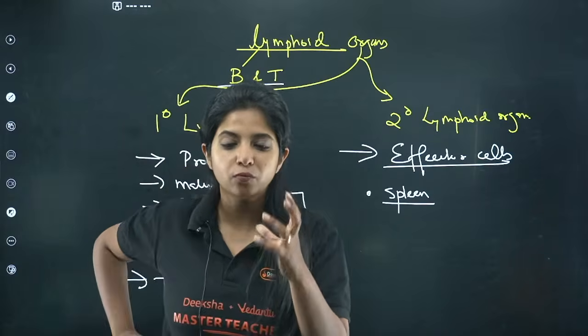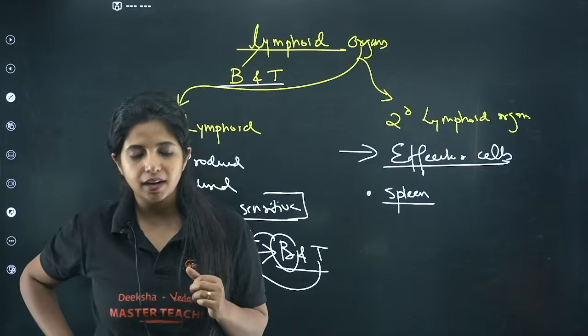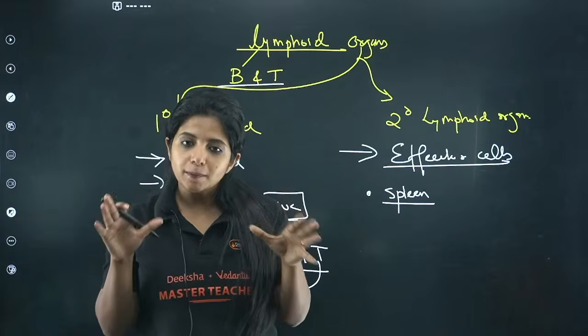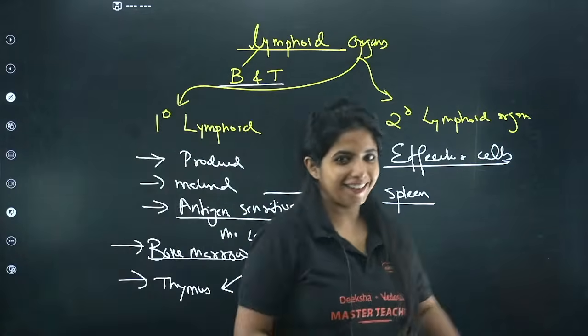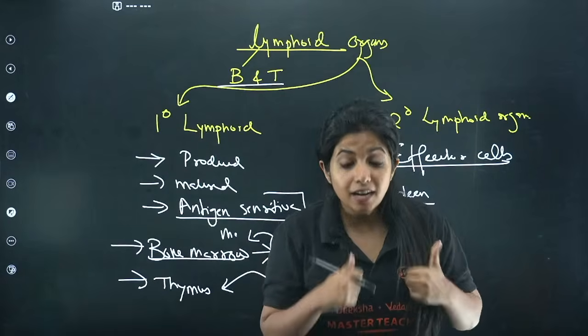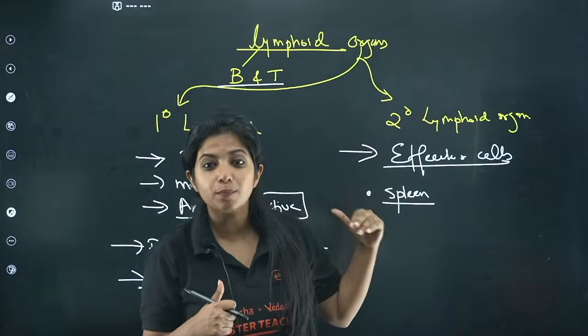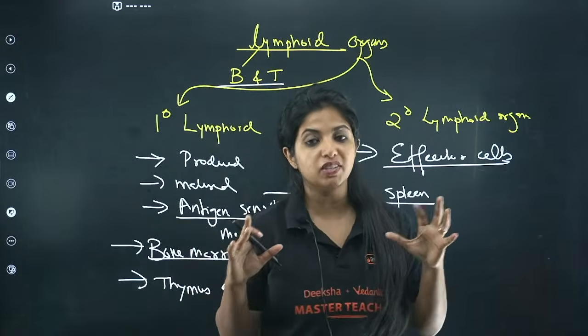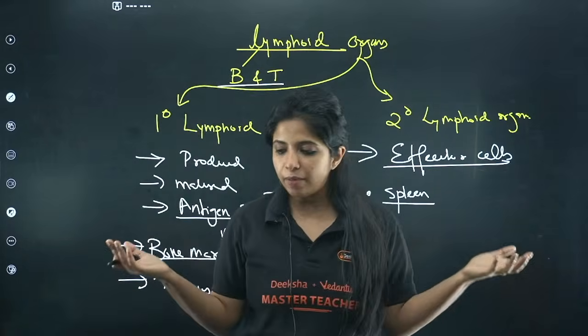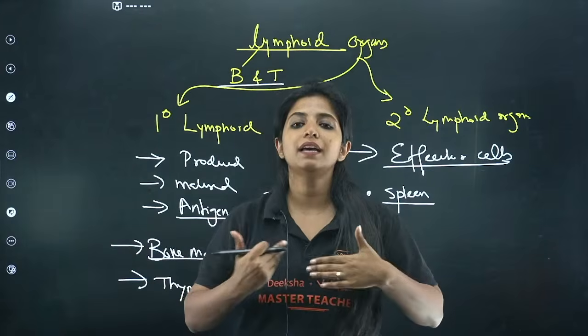The old and worn out RBCs go and die up there. But anyway, in your spleen you have blood vessels. In the blood vessels, suppose I am the antigen, I am coming like this, okay? And in my spleen, there will be so many B and T lymphocytes already up there. So when I come like this, I see the B and T lymphocytes, I try to run away, but I would not be able to run away because they will be killing me.